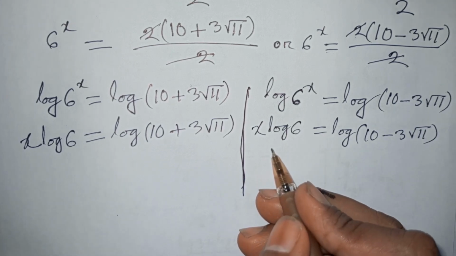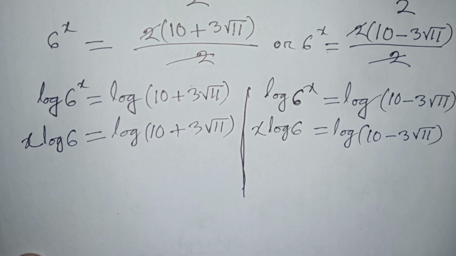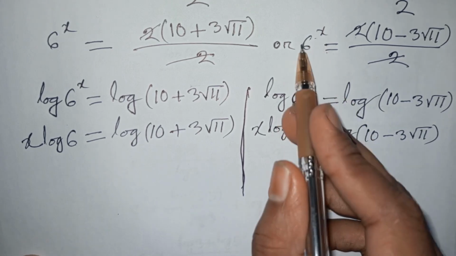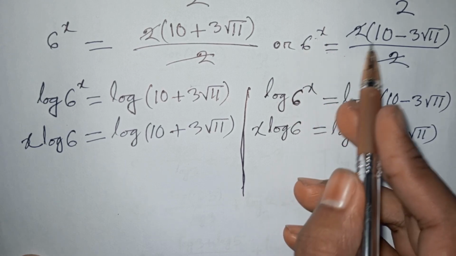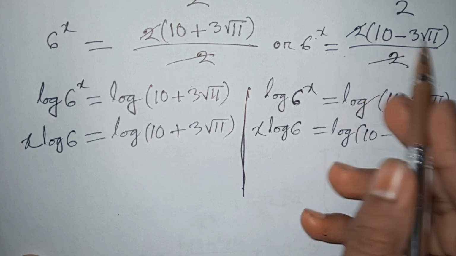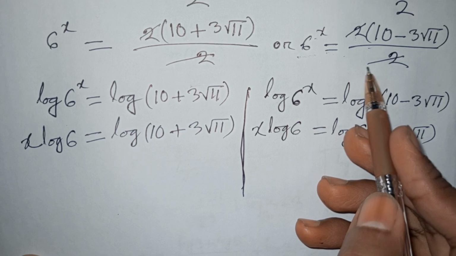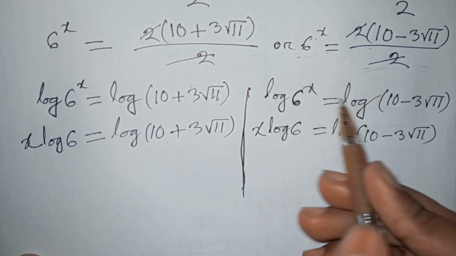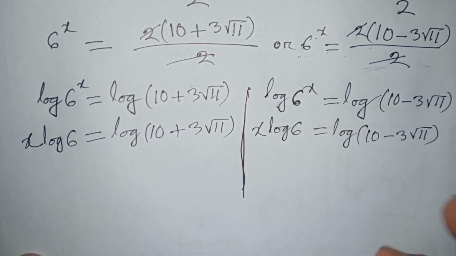Now here 6 power any number is always positive, and also 10 minus 3 square root of 11 is positive, and also 10 plus 3 square root of 11 is positive. Left side positive and also right side positive. So here we can apply log on both sides.